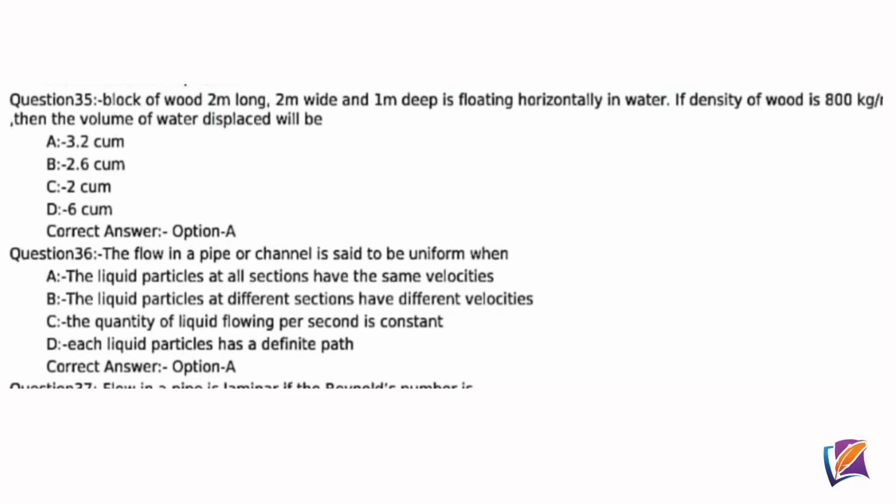If density of wood is 800 kg per cubic meter, then the volume of water displaced will be? Correct answer option A, 3.2 cubic meter. Question 36. The flow in a pipe or channel is said to be uniform when? Correct answer option A, the liquid particles at all sections have the same velocities.